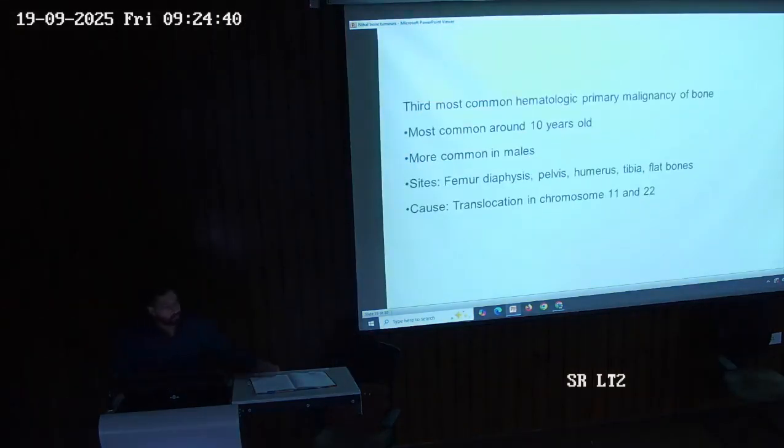So coming on to Ewing sarcoma, this is the most common primary malignancy of bone, most commonly seen around 10 years of age, and mostly in males. The sites being femur diaphysis, pelvis, humerus, tibia, and flat bones. Here in these cases, the main cause can be translocation in chromosome 11 and 22.